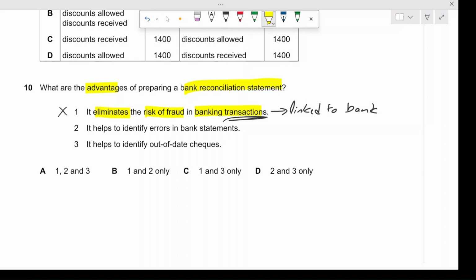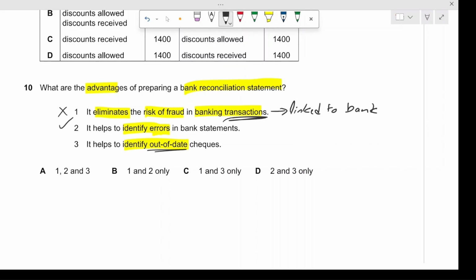The next one is, it helps to identify errors in the bank statement. Yes, this is correct, because that is one of the biggest purposes of making a bank reconciliation statement. All right, so then we will check the third one. It helps to identify out of date checks. This one is also correct.